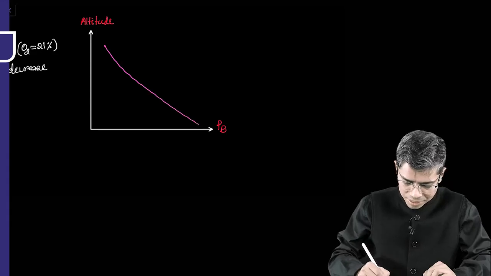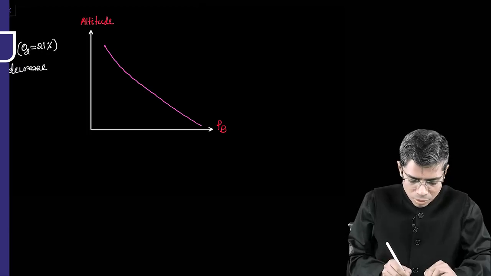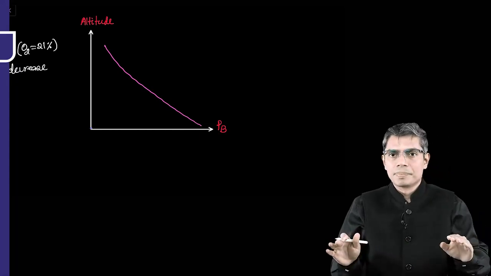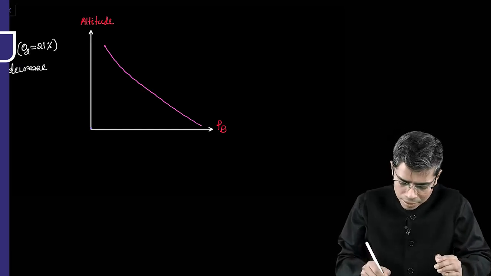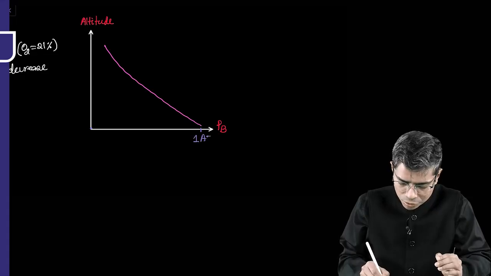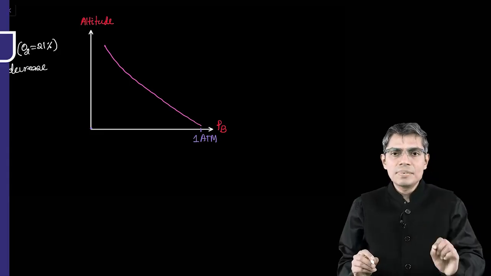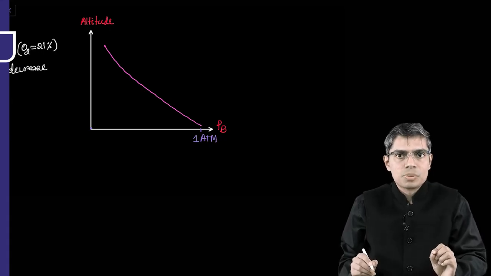First you look at the curve, right? When the altitude is almost 0, suppose this is 0, that is at sea level, the pressure in the atmosphere is 1 atmosphere. So this is the normal barometric pressure. For every 5000 meter altitude, the barometric pressure reduces to 50% of the original.